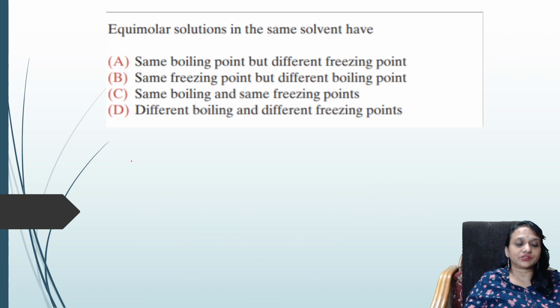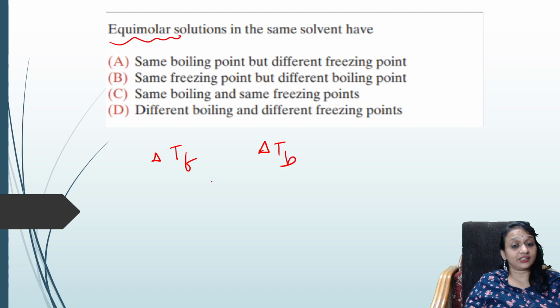Okay. Next question. Equimolar solutions in the same solvent have. Equimolar solutions means what, students? Equimolar means colligative properties like freezing point, boiling point, all will be same. Why? Because basically, students, colligative properties depend upon the number of solute particles.